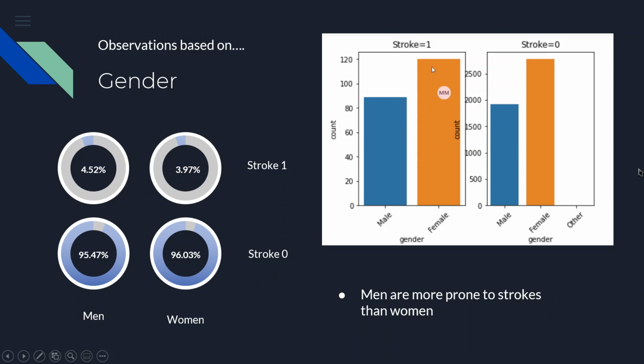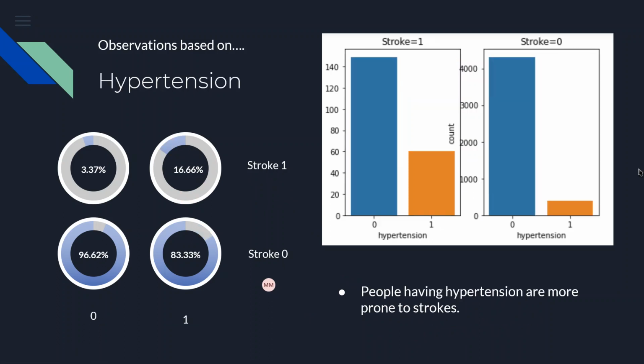In the data, we can see that the female figure is more than the male, but if we count the percentage, it is 4.52% out of 3.97%. So, it clearly shows that men are more prone to strokes than women. That was the first observation based on gender that we found out.